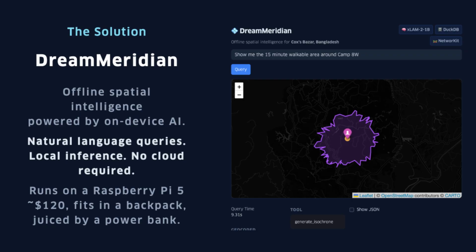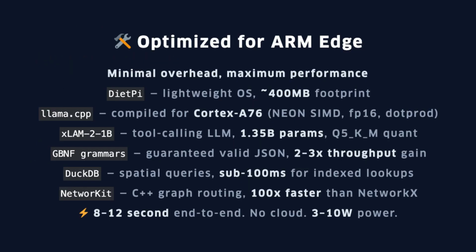Inference, database queries, graph routing, visualization, all on device. Specifically, the Raspberry Pi 5 for our powerful proof of concept. Engineered for ARM at the edge. Pi over phone because our stack needs full Linux. Every layer optimized for efficiency from the inference engine to the routing library. 8 to 12 seconds end to end, 3 to 10 watts.